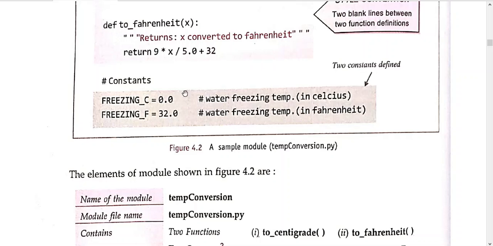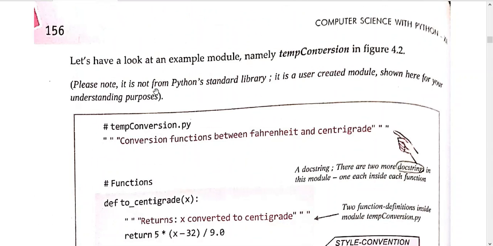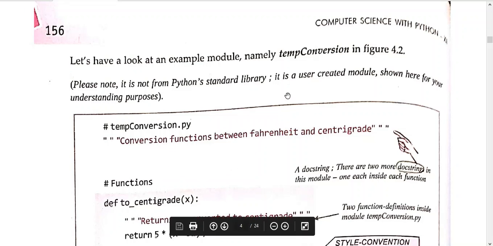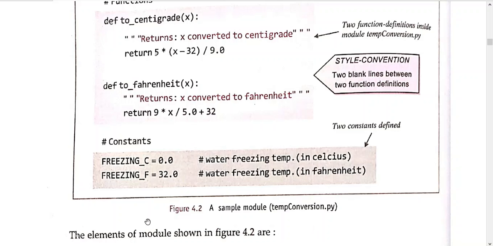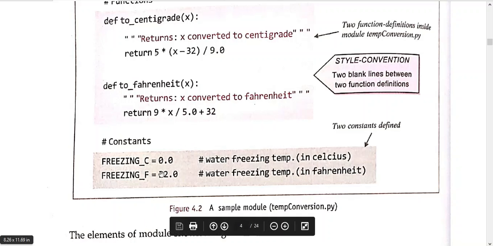So even if you have created something in that particular module, the temp conversion module, and you are using this namespace or module in your program, and there you initialize these values again, then those new values will override these values.